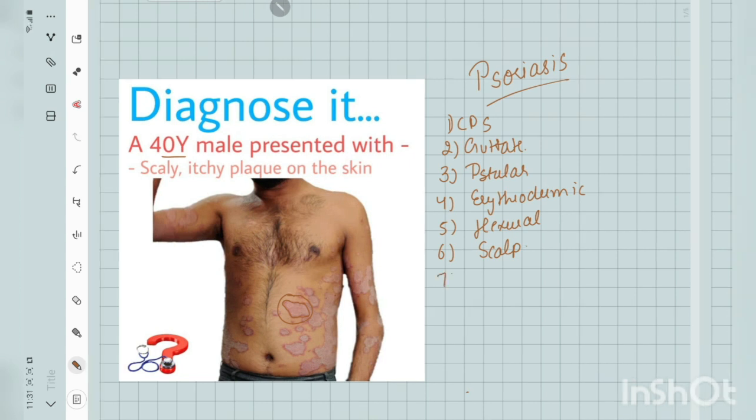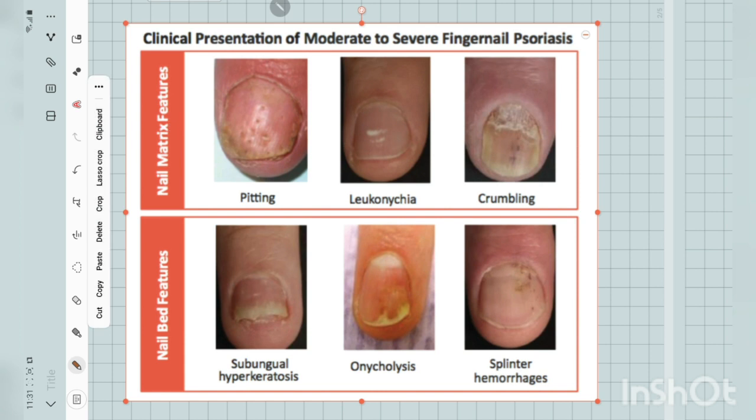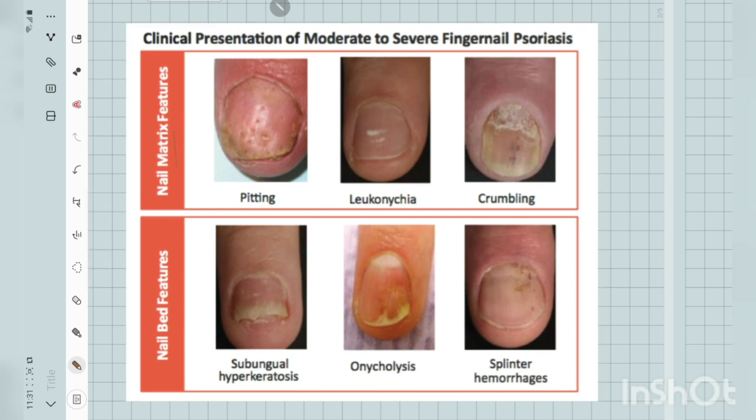Next one is nail psoriasis. When nails are involved, it is called nail psoriasis, and there are specific manifestations that you can see. These are the clinical findings that you see in nail psoriasis. One is due to the nail matrix involvement, and one is due to the involvement of the nail bed. In nail matrix involvement, you can see the pitting, the leukonychia, the crumbling of the nails. In the nail bed involvement, you can see the subungual hyperkeratosis, the onycholysis, and the splinter hemorrhages.